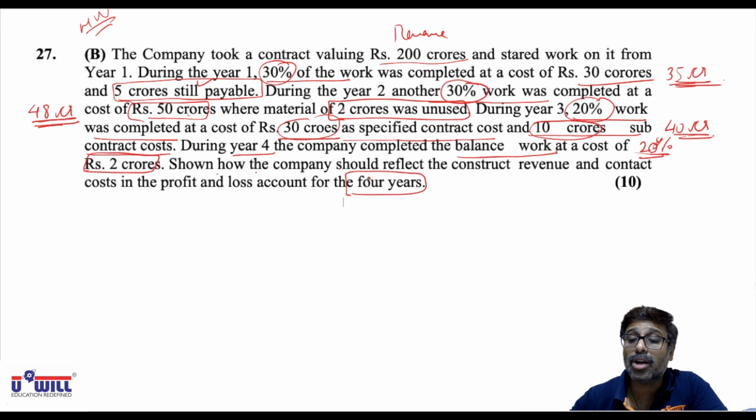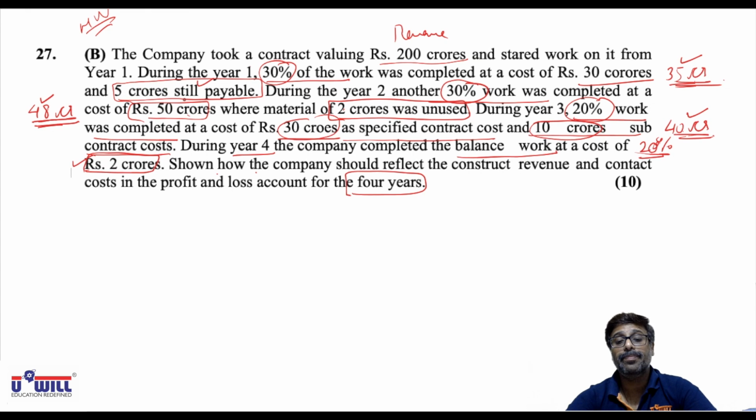In first year you take a cost of only 35 crores. Second year you take cost of 48 crore. Third year you take 40 crores, 30 plus 10. And fourth year you take 2 crores. So this is how you will solve the question. Try entirely on your own.